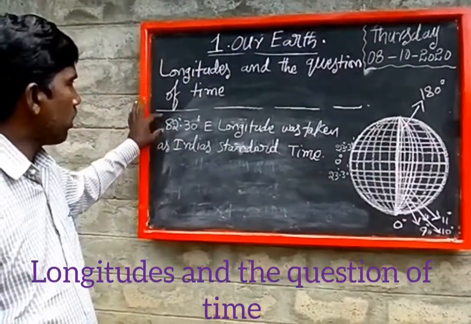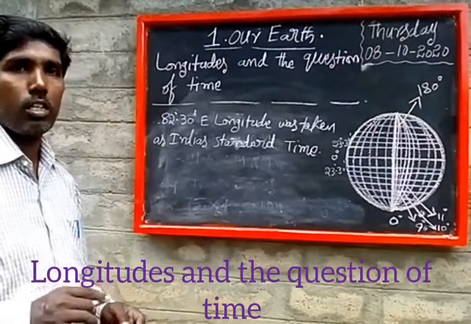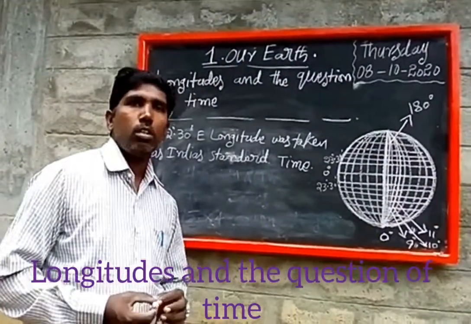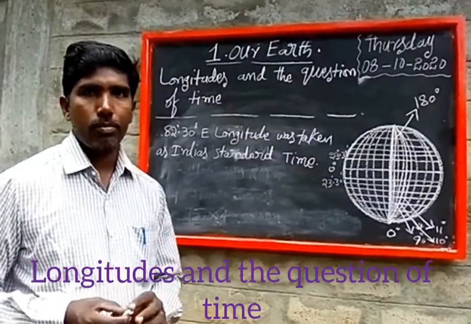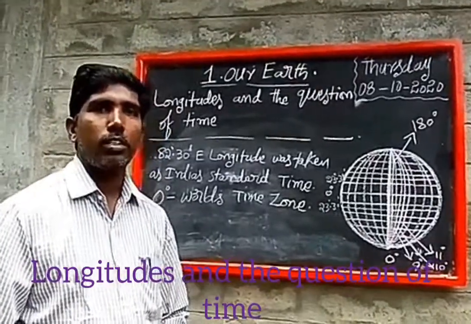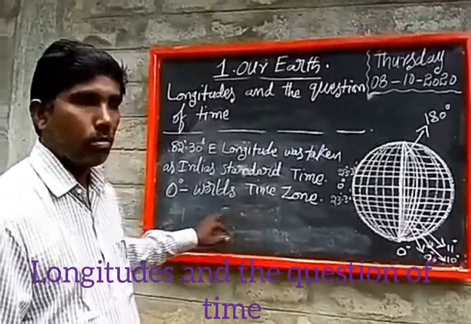When 82 degrees 30 minutes eastern longitude comes to the sun's position, it is 12 noon throughout the country. 0 degree longitude is taken as the world's time zone.